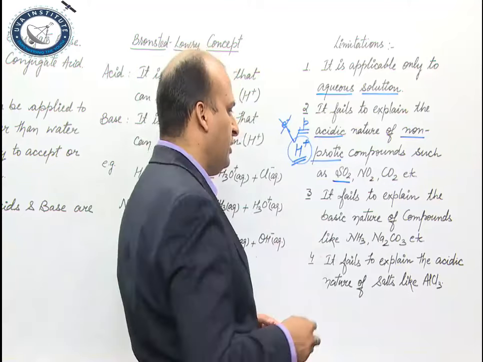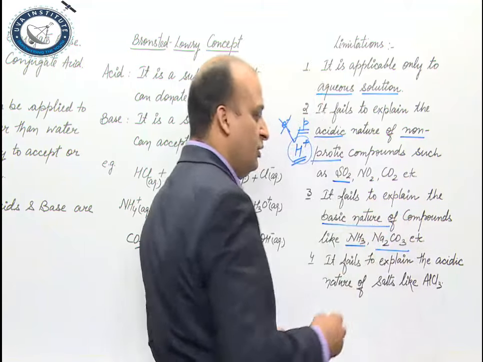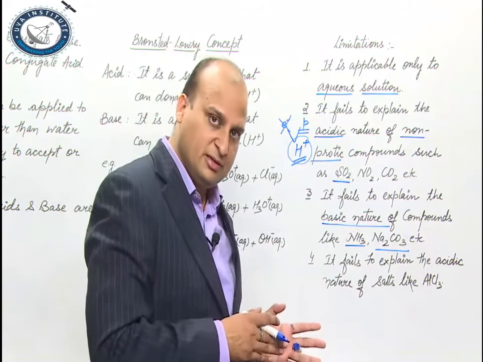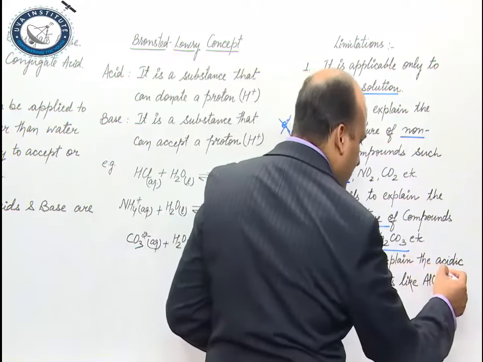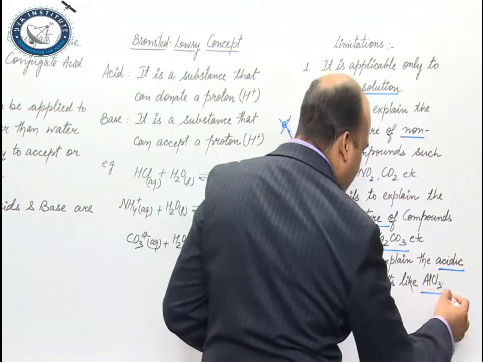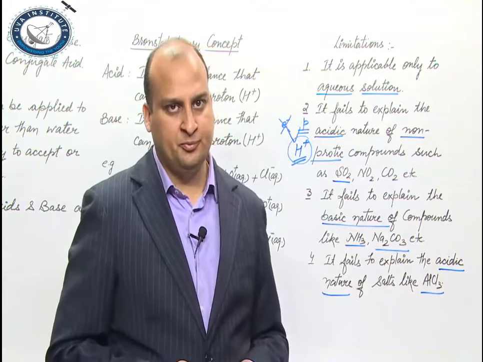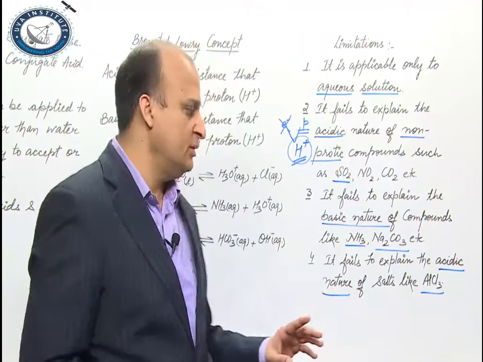Similarly, it fails to explain the basic nature of compounds like ammonia or Na2CO3 which do not release OH minus ion in solution, but still they are basic, है ना, ठीक है. Also, it fails to explain the acidic nature of salts like AlCl3. Why AlCl3 is acidic? It fails to explain. So, because of these limitations, we require a better theory than this, but it is a basic one.